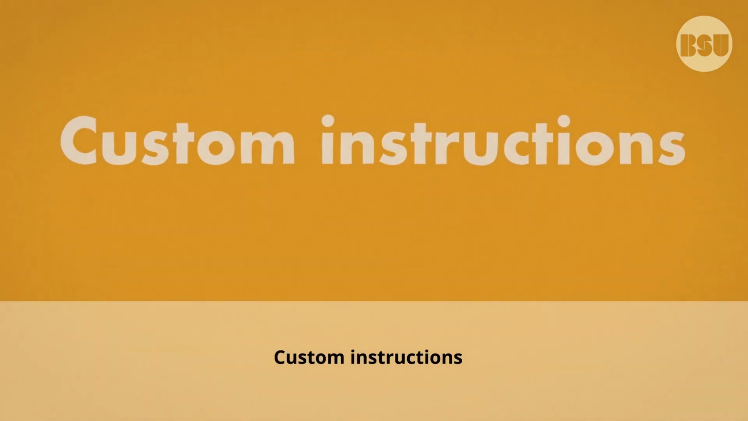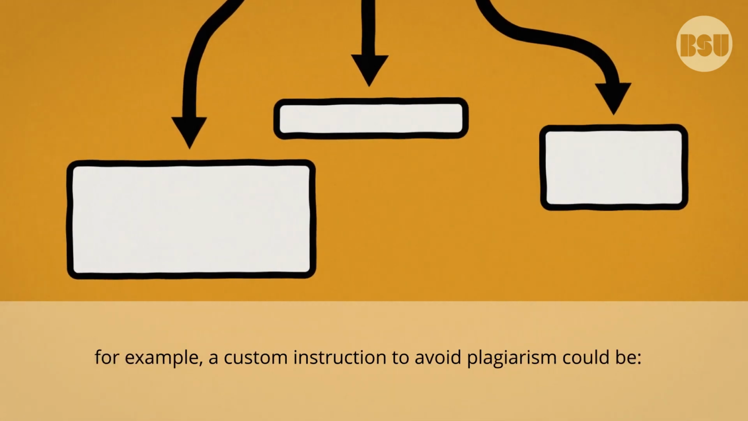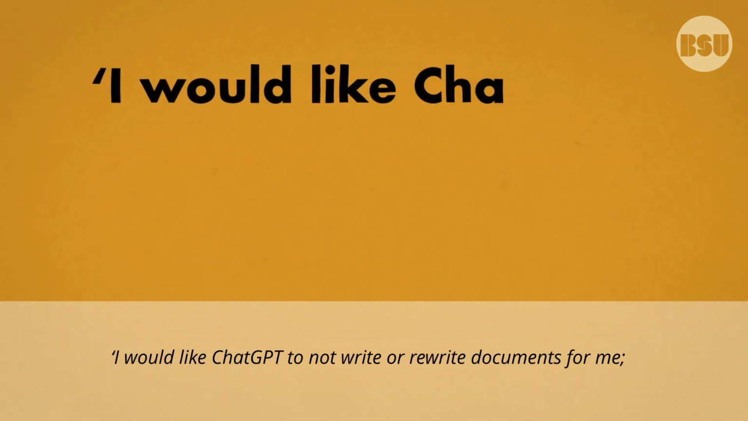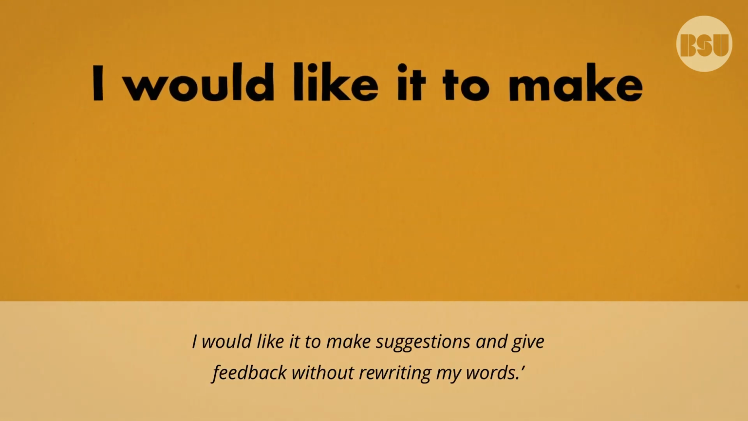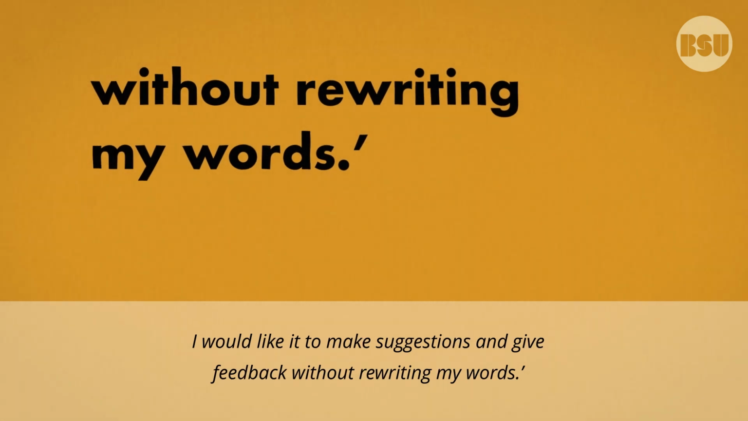Custom instructions. These can help you manage GenAI outputs. For example, a custom instruction to avoid plagiarism could be, I would like ChatGPT to not write or rewrite documents for me. I'd like it to make suggestions and give feedback without rewriting my words.